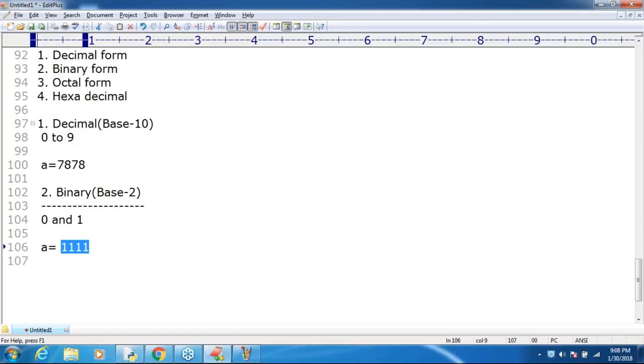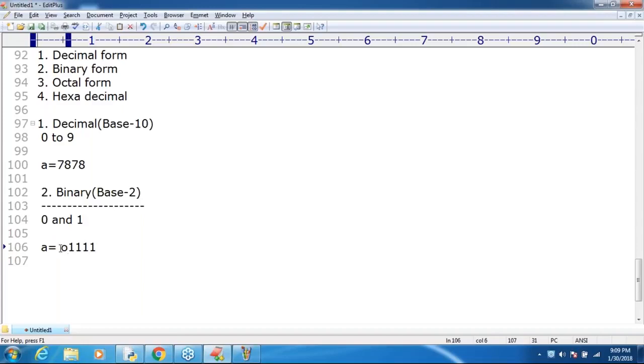Now I have to convey to Python, saying, hey Python, please consider this one as binary. How can you convey to Python? Very simple.